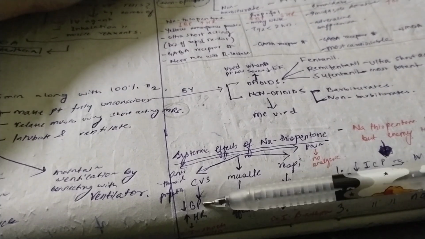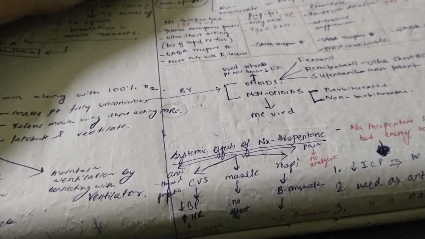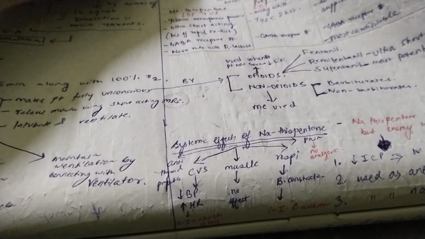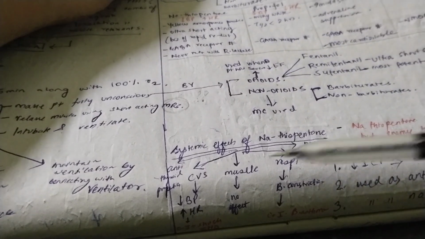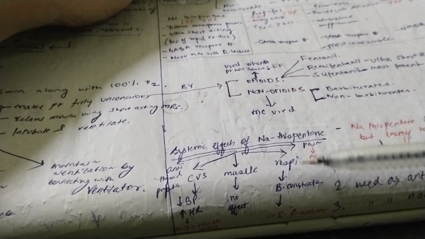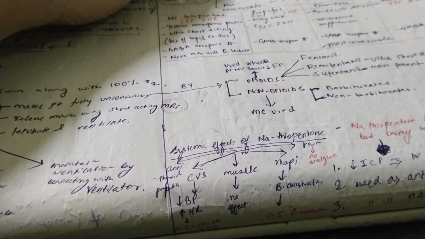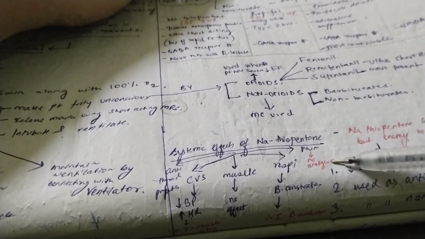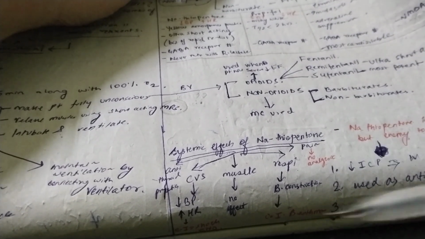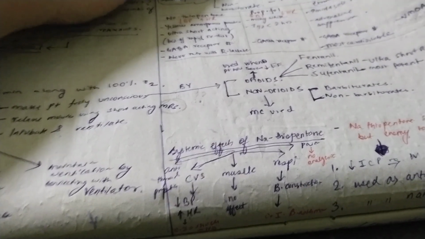So what are the side effects it causes in other systems? In CVS, it will decrease the blood pressure and increase the heart rate. So it can never be given in patients who are in shock and who have coronary artery disease. In muscles, it produces no effect. In the respiratory system, it causes bronchoconstriction, so it should never be given in patients with bronchial asthma. And in pain, what does it do? It has no analgesic effect also. So, enemy to other systems, best friend of CNS.